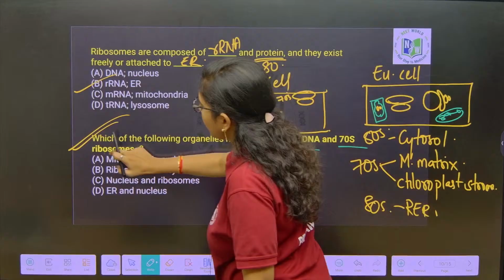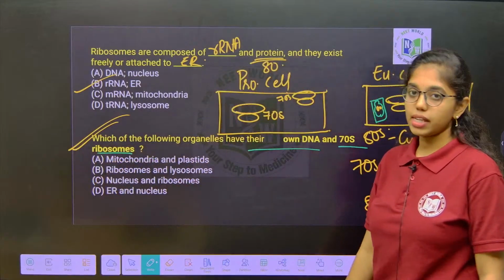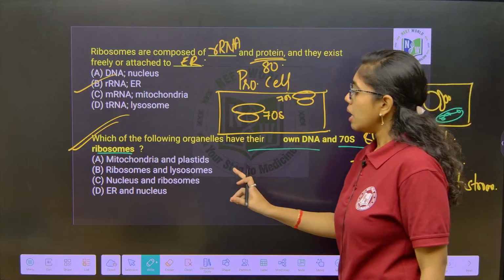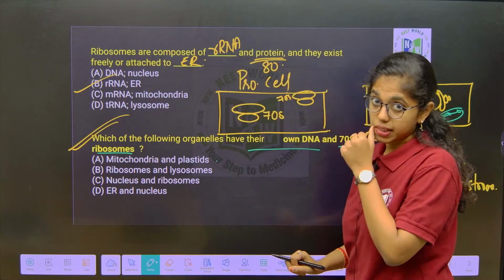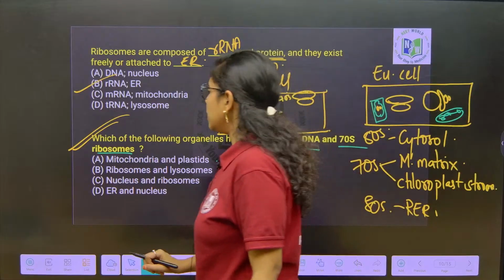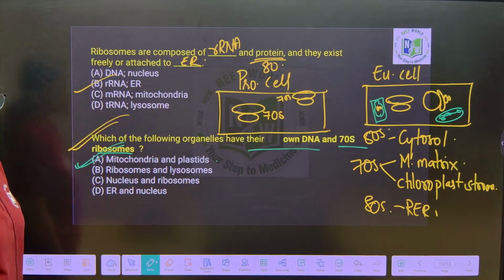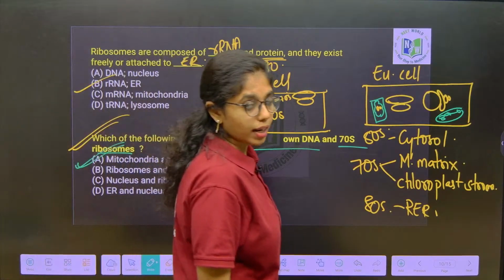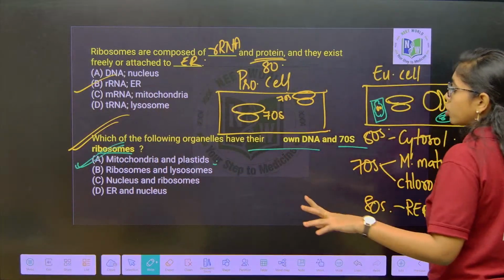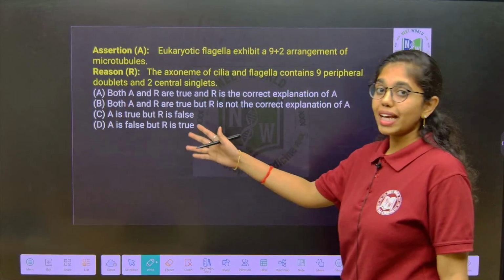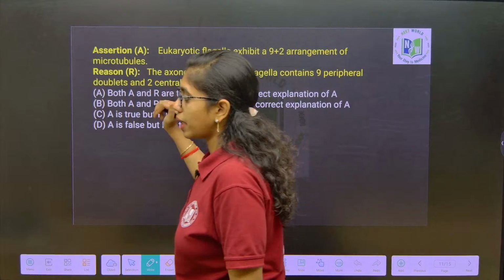Next, look into this question: which of the following organelles have their own DNA and 70S ribosomes? Their own DNA and 70S ribosomes are present in mitochondria and plastids. Okay, where are they present? In mitochondria and plastids. Option A will be the right answer. So that is why they are called what? Semi-autonomous or self-duplicating organelles.